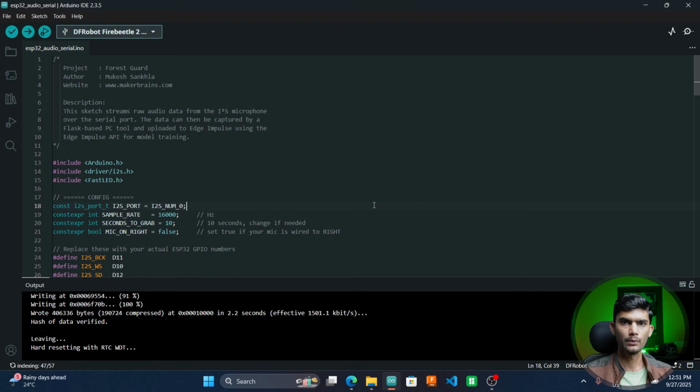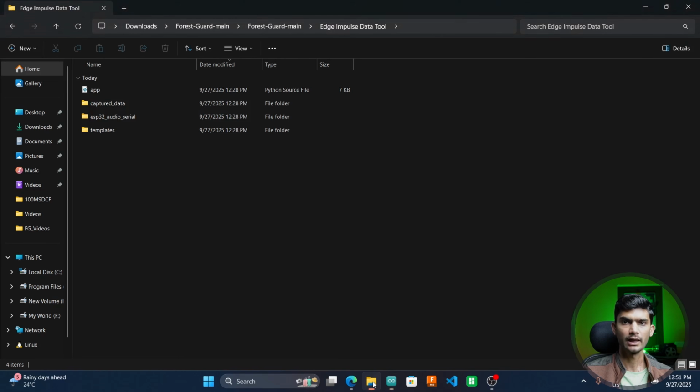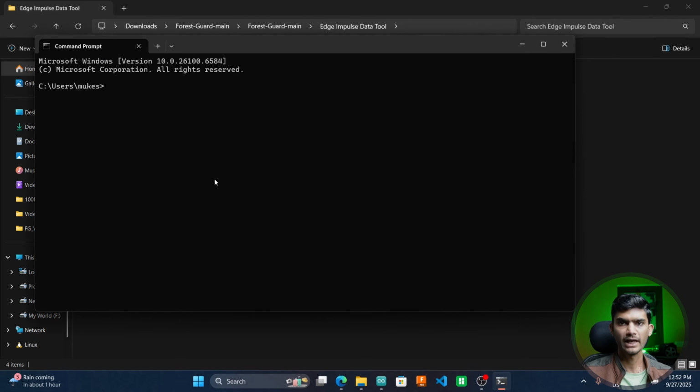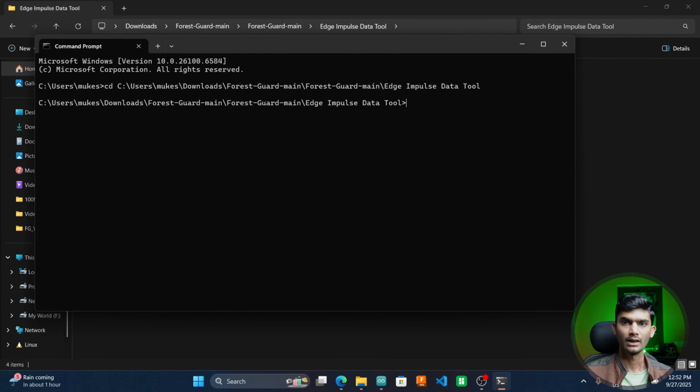Once the code is uploaded, we will run the Flask application and try to capture a few audio samples. For that, I'll go back to the folder, Edge Impulse Data Tool. I'll copy this path, then open my command prompt, navigate to that folder, and run the app.py code.